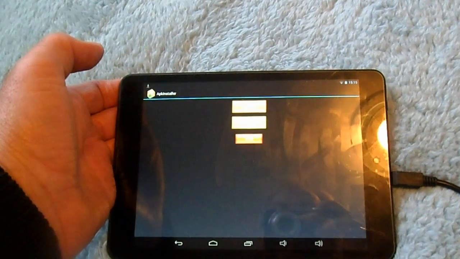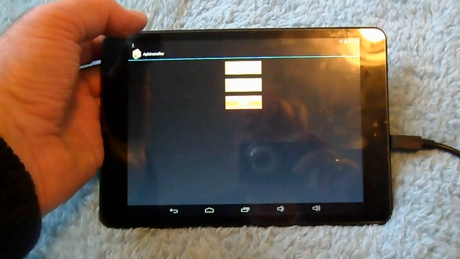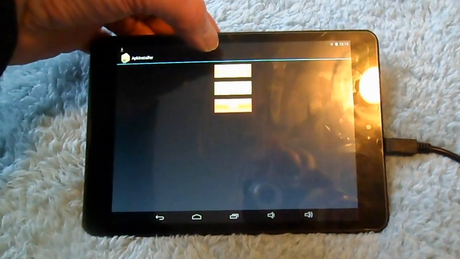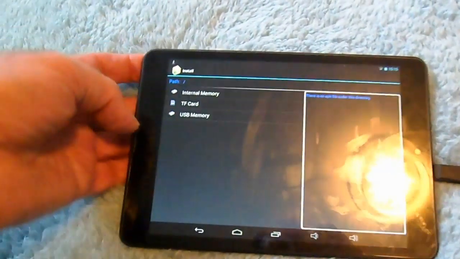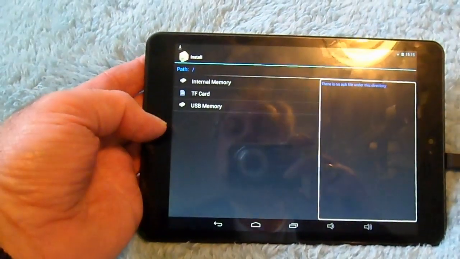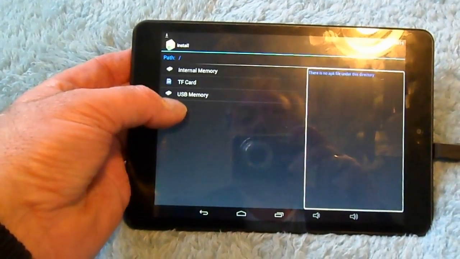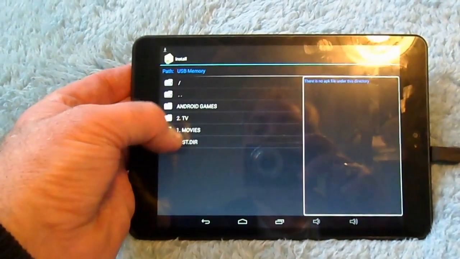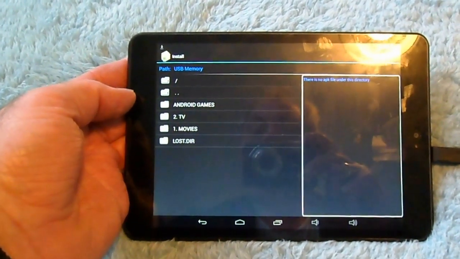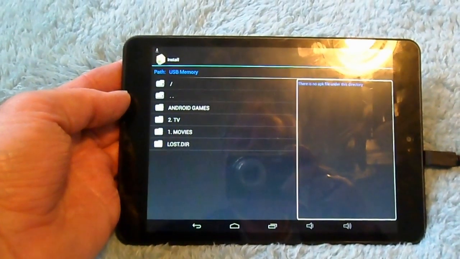Tap that. It will then open up with three icons. Choose the top one that says Install. Right, now you've got that far. What you need to do now is look for your USB, and this one's called USB memory. Hit that, and now it can see the USB that's connected to it.